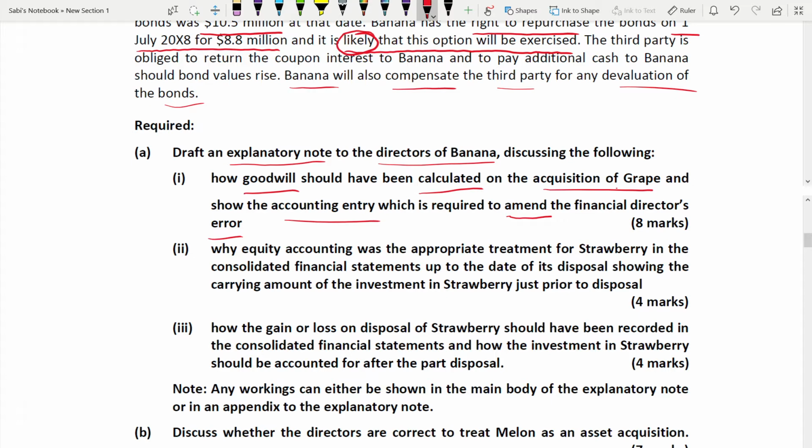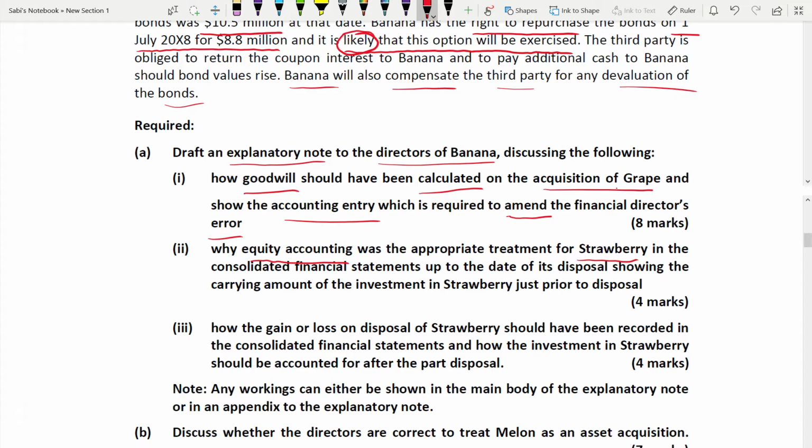8 marks. Second part: why equity accounting was the appropriate treatment for Strawberry in the consolidated financial statements up to the date of its disposal, showing the carrying amount of the investment just prior to the disposal. Why equity accounting? That's what they are asking. It's the appropriate accounting treatment for Strawberry. 4 marks. This one is for theory discussion.